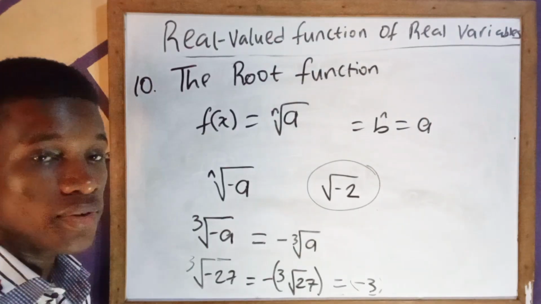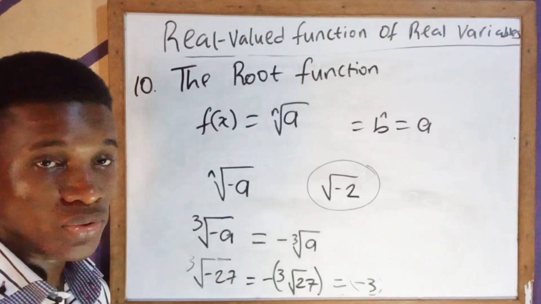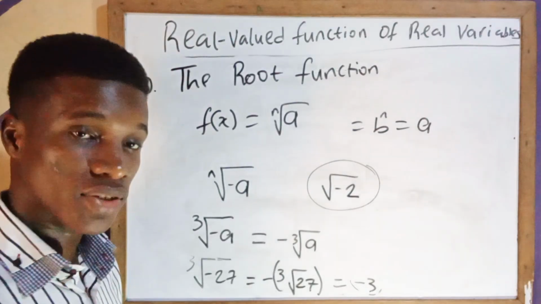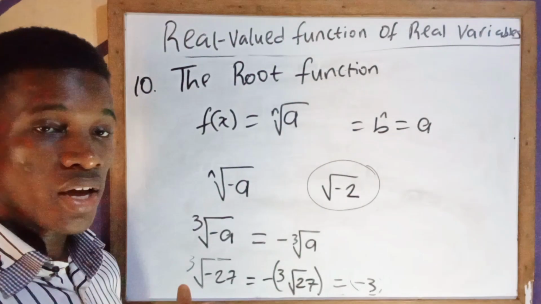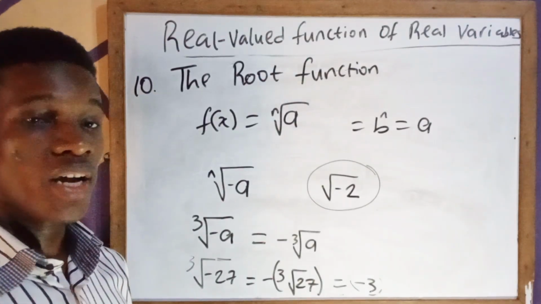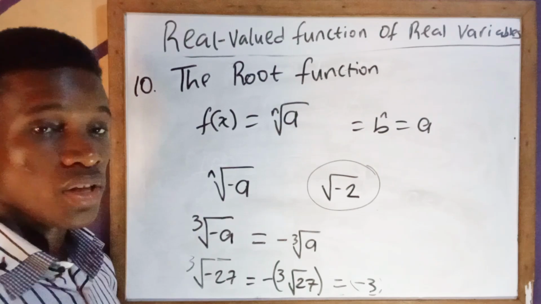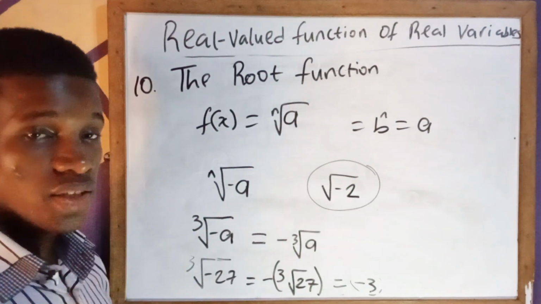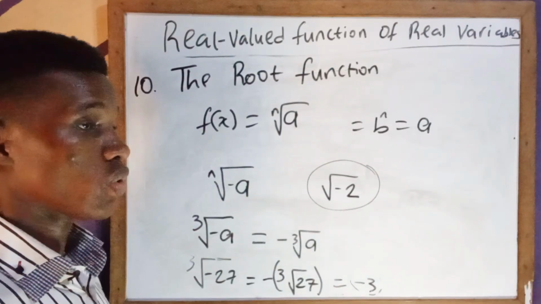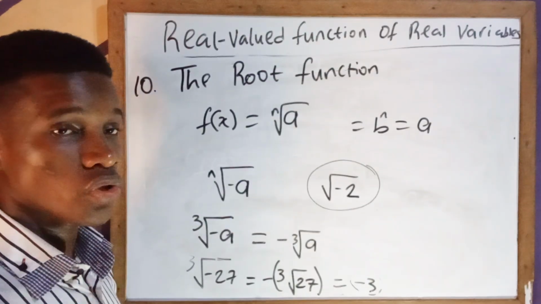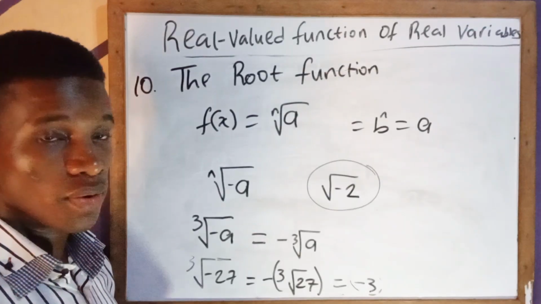So in summary, you cannot find the even root of a negative number. That is, when n is even, the nth root of a negative number is not an element of the real numbers. But when n is odd, the nth root of that negative number can be expressed using this notation from the root function. So this is basically a few pre-valid functions you're able to look at here.